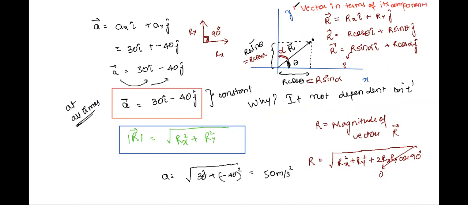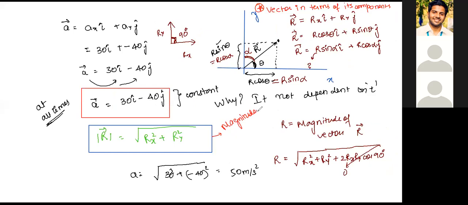Do make sure you write this heading in your lecture copy and then make your notes. And this is the formula for the magnitude of a vector in terms of its components.